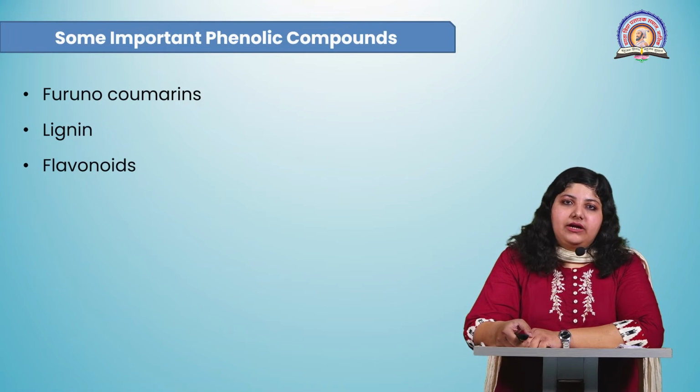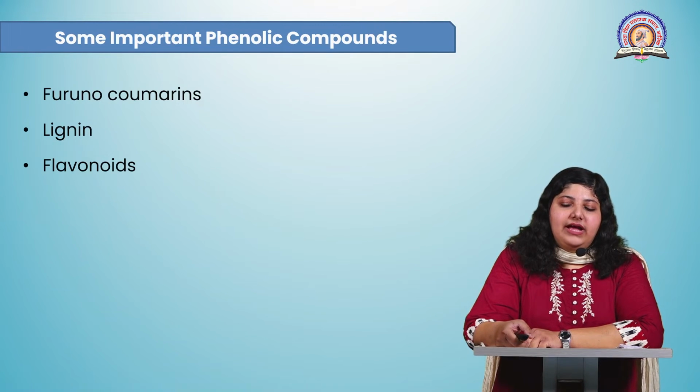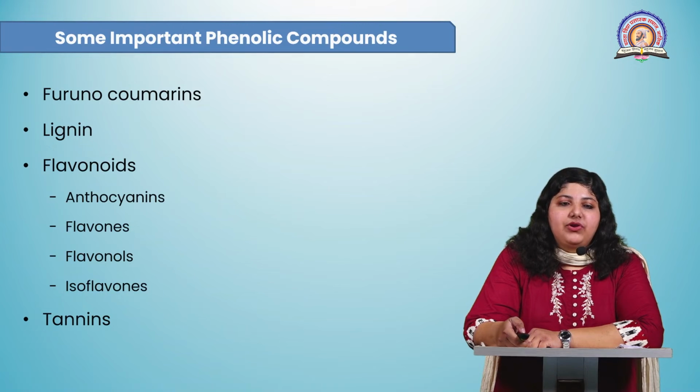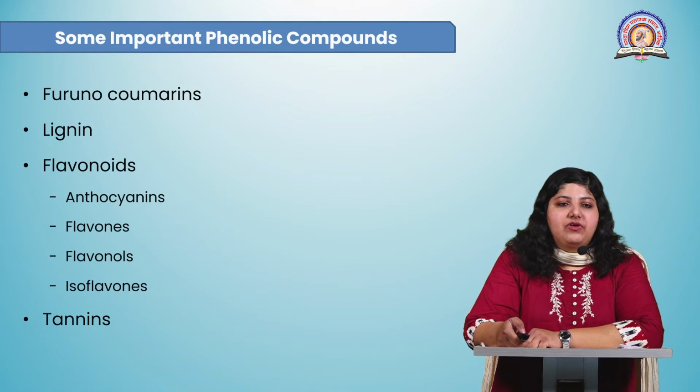Next group of phenolic compounds is flavonoids. Flavonoids are associated with the accumulation of colored compounds which have UV protecting activity, and they also have antimicrobial and antibacterial activity. Flavonoids are a group of compounds and they are classified into 4 subtypes. The 4 subtypes of flavonoids are anthocyanins, flavones, flavonols and isoflavones. This classification is based on the differences in the structure of the different types of flavonoids.